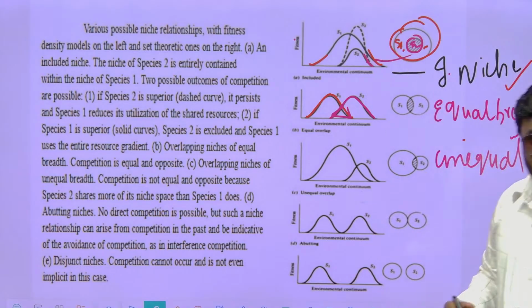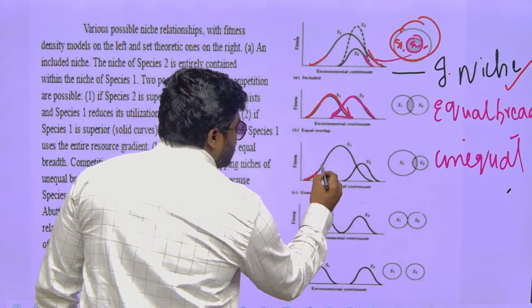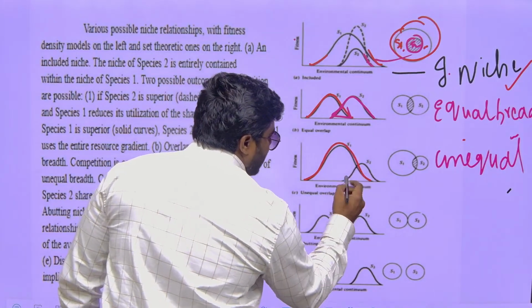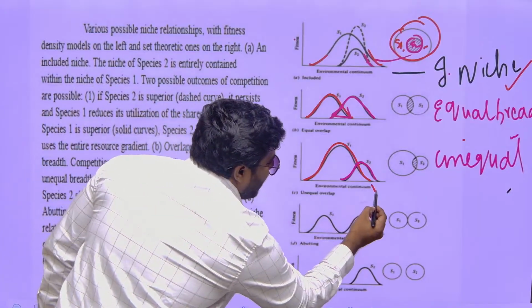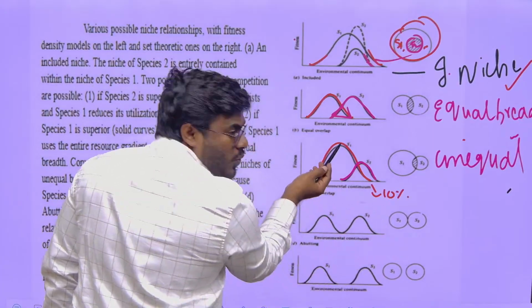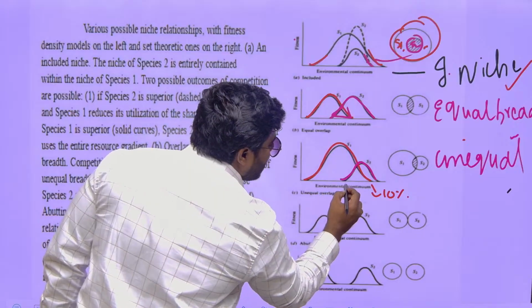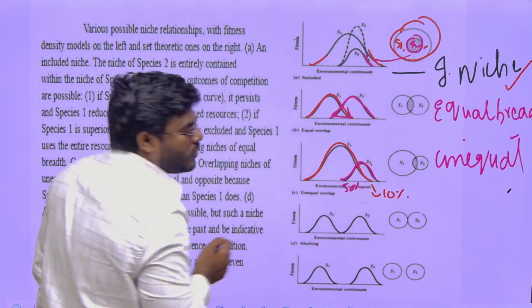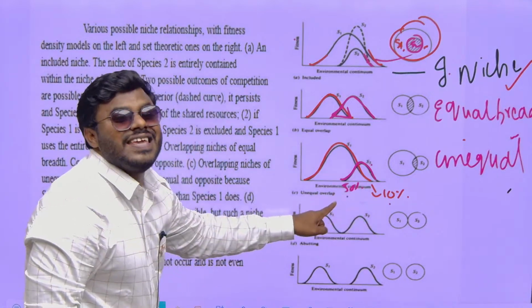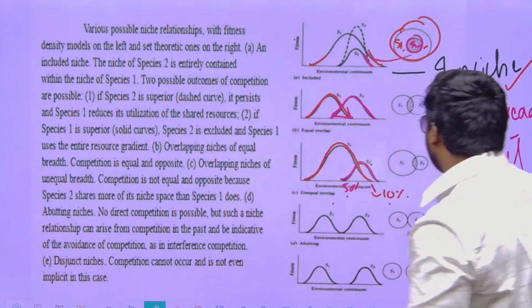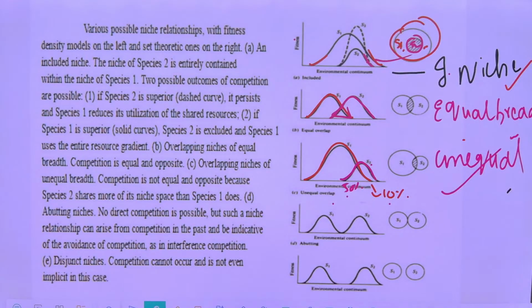Here, see, this is the niche of S1 and this is the niche of S2. Can I say only 10% of the niche of S1 is overlapping with almost 50% of the niche of S2? Correct? So, this is completely unequal. That is what we call overlapping niche of unequal breadth.